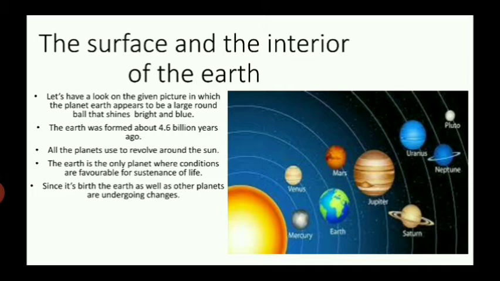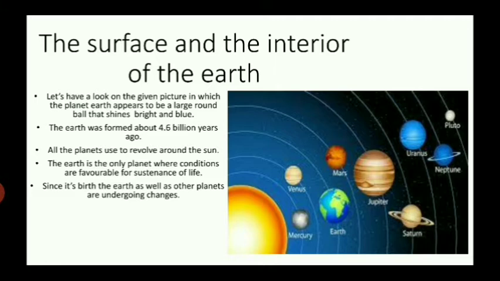So today we are going to start the third chapter of geography, named The Surface and the Interior of Earth. Children, this is a very new chapter for us, and in this chapter various new things are given to learn. As the title says, we will learn the surface and the interior of the earth. Not only that, but also the structure of earth and the treasure of rock material which is found inside the earth.